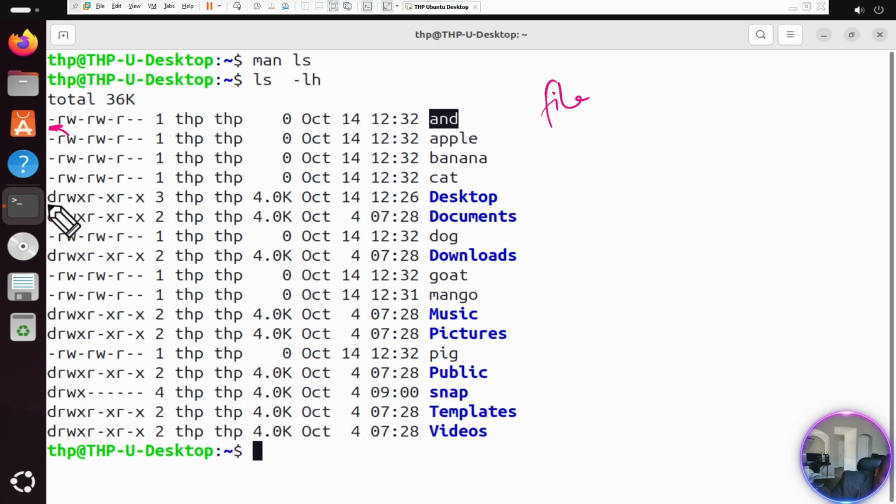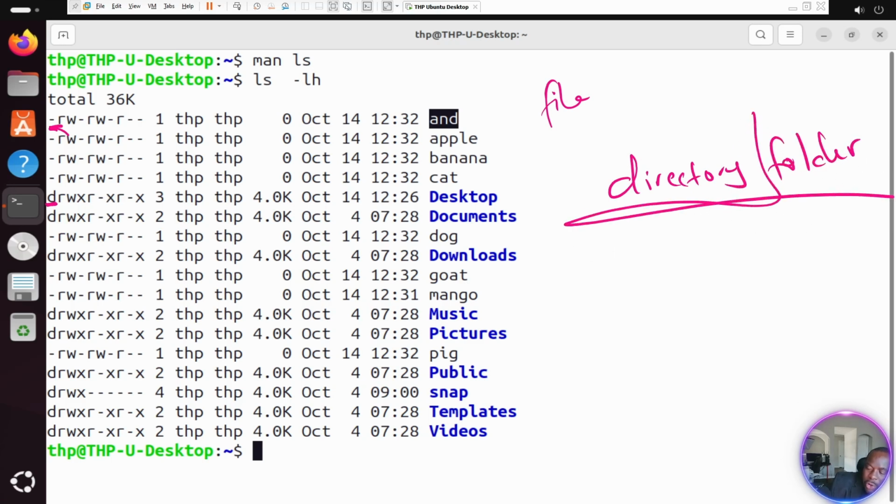Every time you see the very first letter that starts with letter D, it tells you you are dealing with a directory or a folder. So it's called a directory or folder, right? In Windows, we call it folder, in Linux, we call it a directory. It's the same thing.